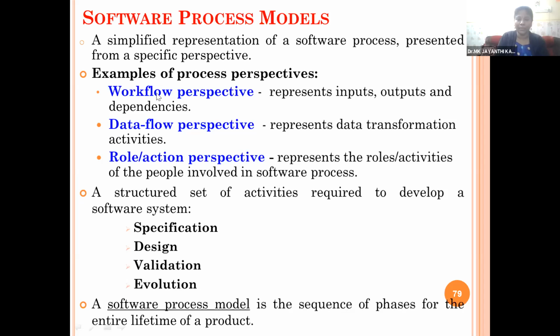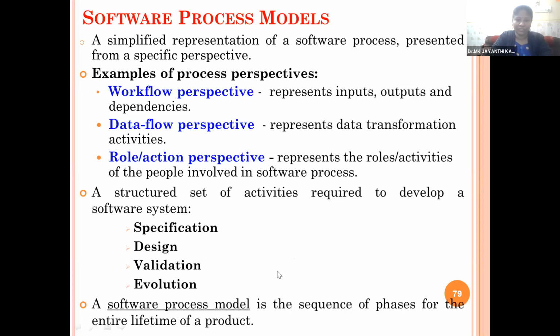The tech lead or project manager will organize all the people. Each person will do their operations according to their roles and responsibilities. So these are the three models of software process.